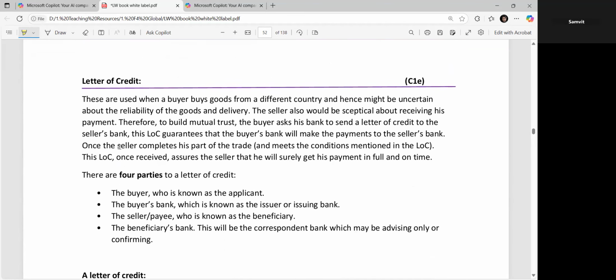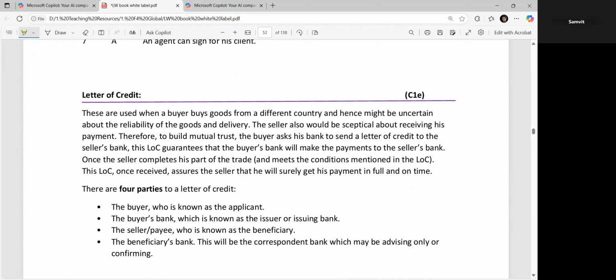The letter of credit is another type of letter that is used when the buyer buys goods from a different country and hence might be uncertain about the reliability of the goods and delivery. The seller also would be skeptical about receiving his payment. In that case, you will be given the letter of credit. Therefore, to build mutual trust, the buyer asks his bank, who is the bank of the sending party, to send a letter of credit to the seller's bank, the receiving bank, which is going to receive the money.